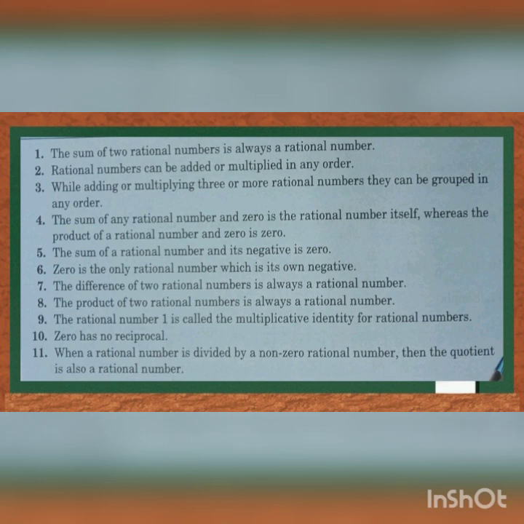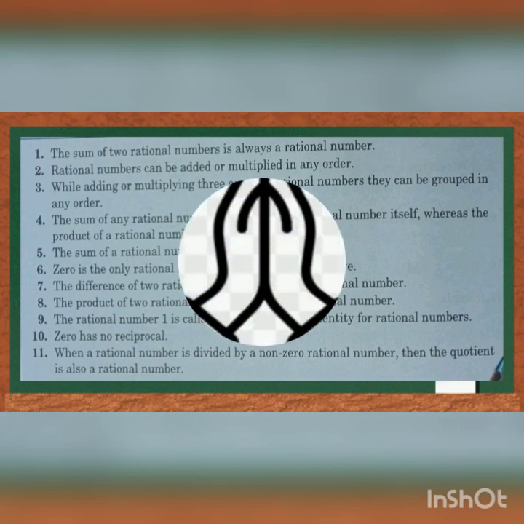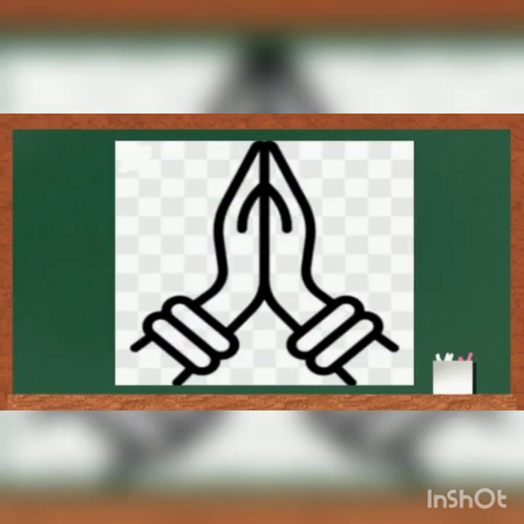The product of two rational numbers is always a rational number. The rational number 1 is called the multiplicative identity for rational numbers. 0 has no reciprocal. When a rational number is divided by a non-zero rational number, then the quotient is also a rational number.